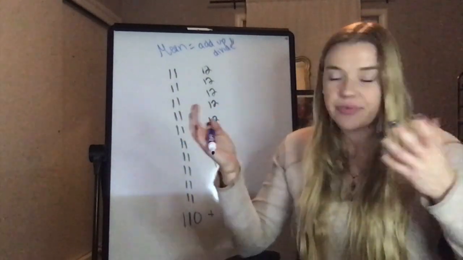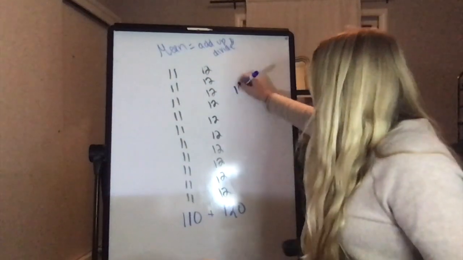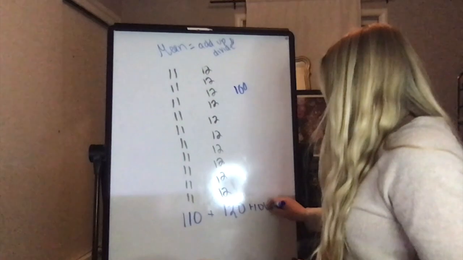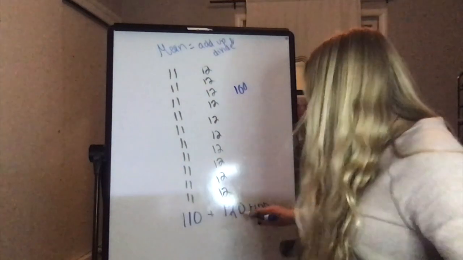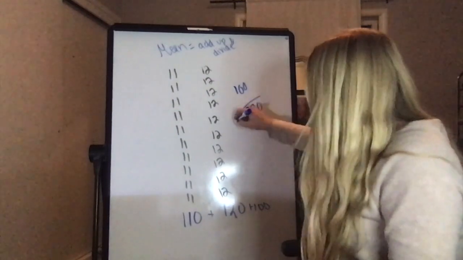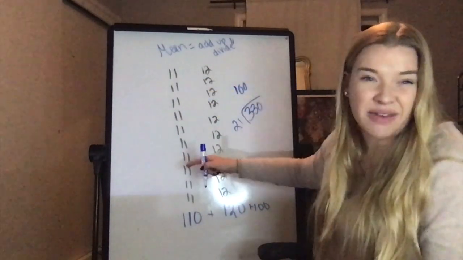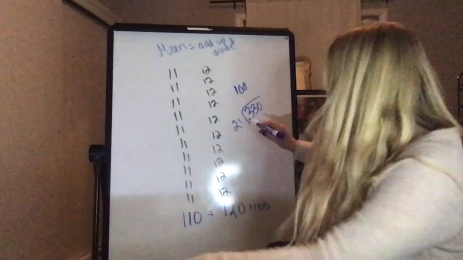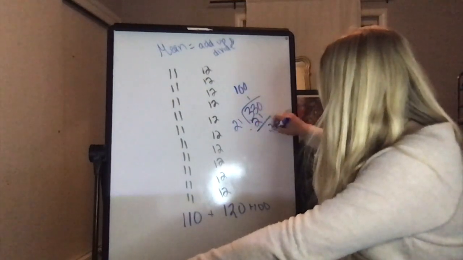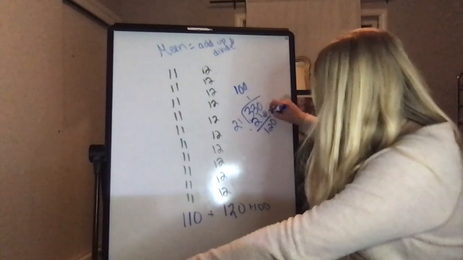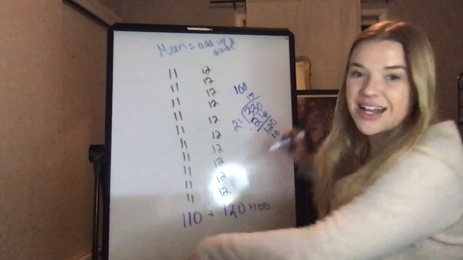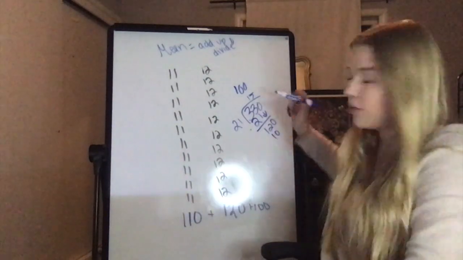I want to just show you guys how much one answer or one participant can completely change your data. So let's say that the teacher is 100 years old now. We still know that this is 110, this is 120. Now we want to add this 100-year-old. So now we have 330 divided by 21, because I still have 20 kids in my class plus my one teacher, so 21. 21 can go into 23 one time. Bring down that 0. I'm going fast through this because I'm just trying to prove a point.